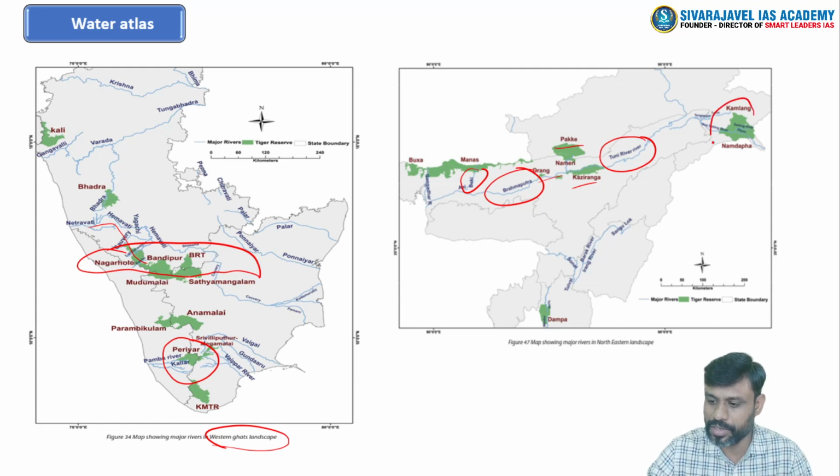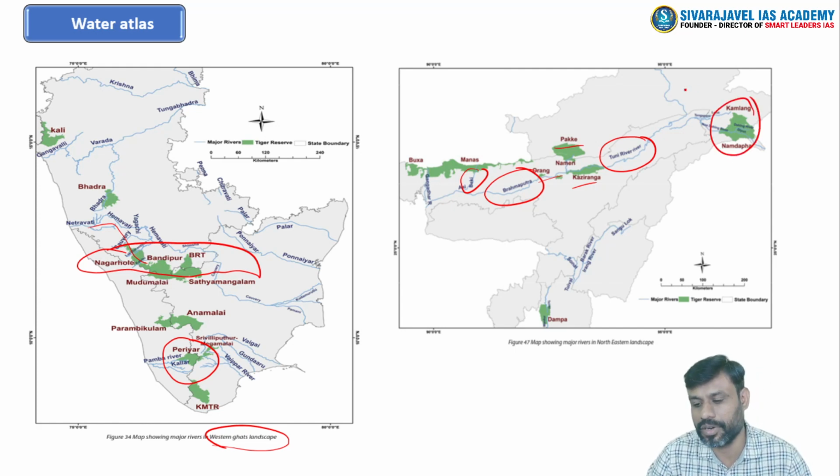Then Namdapha tiger reserve is known for the Dihing river. Dihing is one of the important tributaries of Brahmaputra, right? So all of these rivers which are passing through the important national parks have been released by NTCA, and you need to know about these important map locations from the preliminary perspective, right? So with this we can wind up this session.